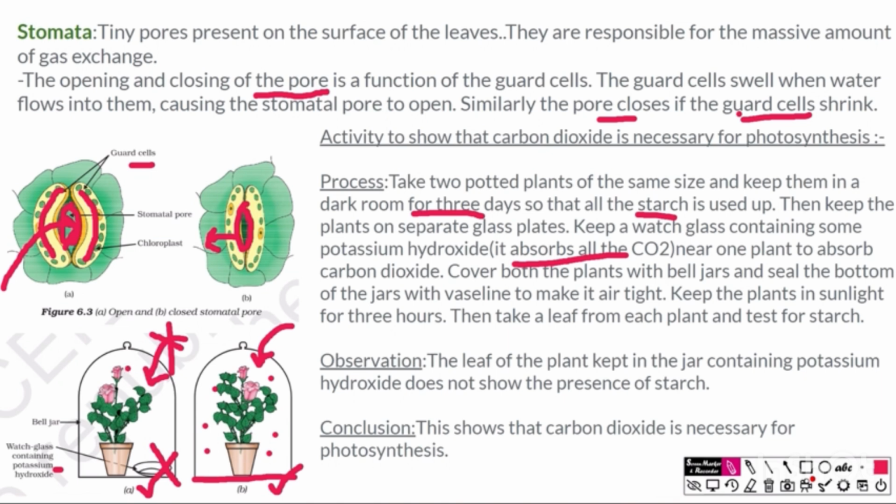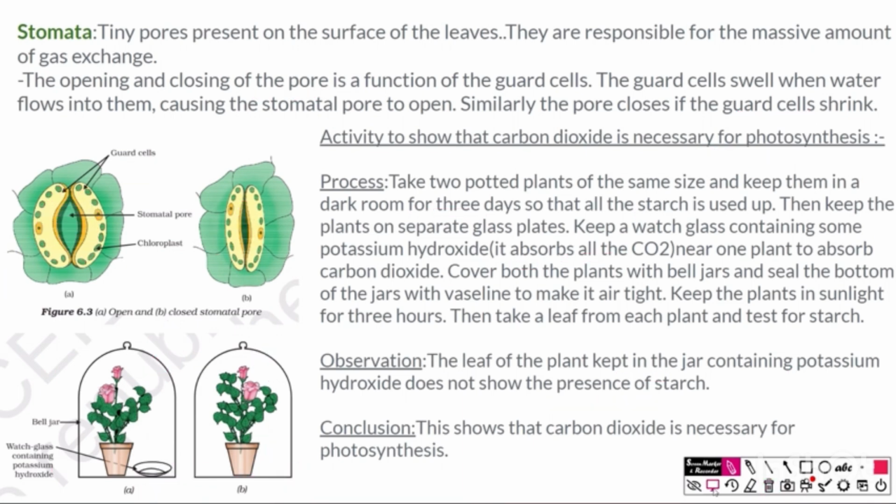This indicates that carbon dioxide is also necessary for photosynthesis to happen. The leaf of the plant kept in the jar with potassium hydroxide does not show presence of starch, indicating that carbon dioxide is necessary for photosynthesis. So this is another very important activity indicating the importance of carbon dioxide.